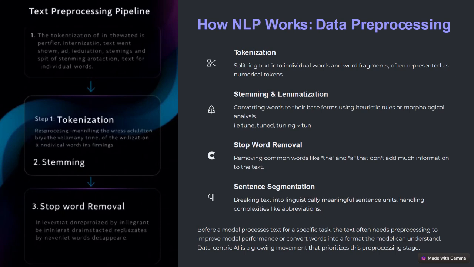I won't go into detail of what is tokenization, what is stemming, what is stop word removal, what is sentence segmentation. I'll just give you an overview of what these things are. First, tokenization means splitting text into individual words or word fragments, and then representing them using numerical tokens and using them after that. So that's what tokenization means.